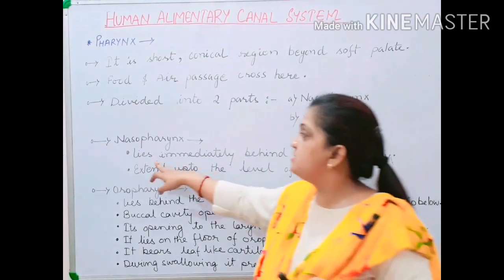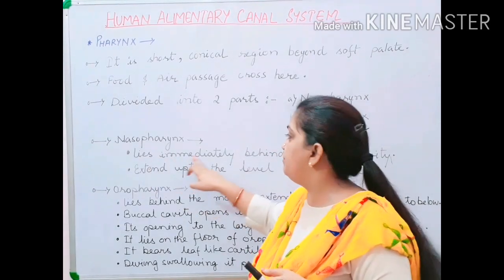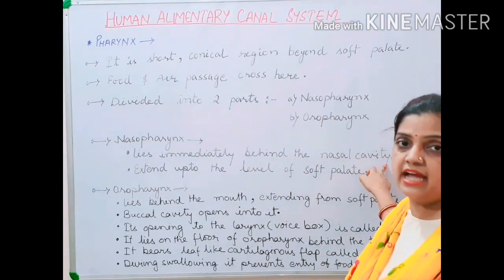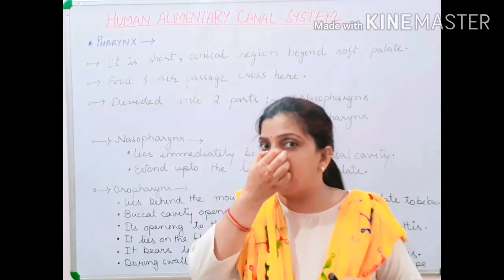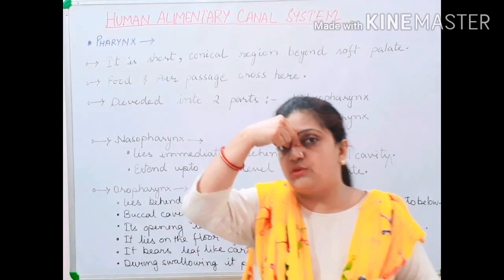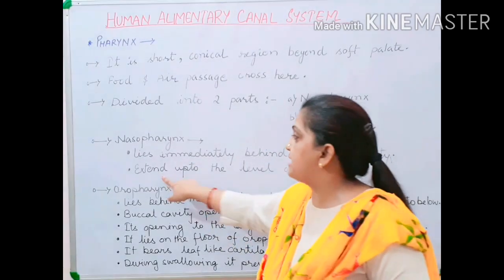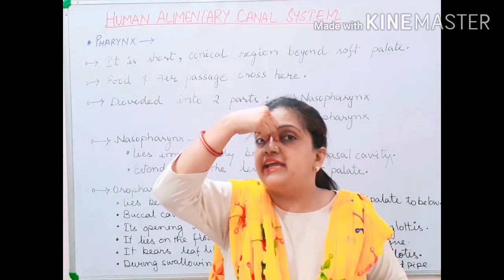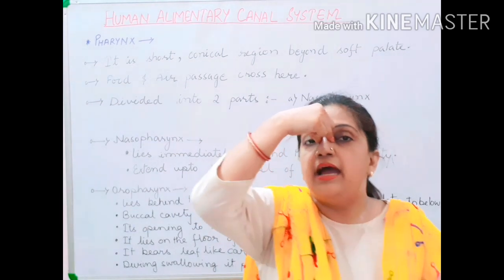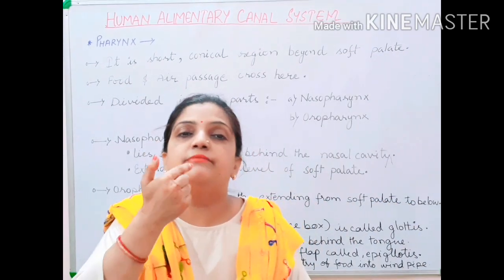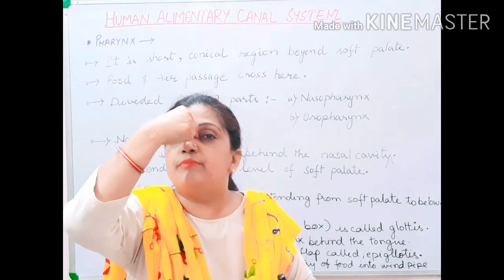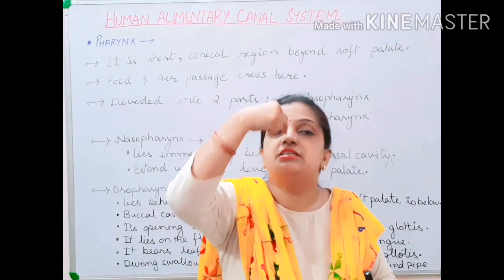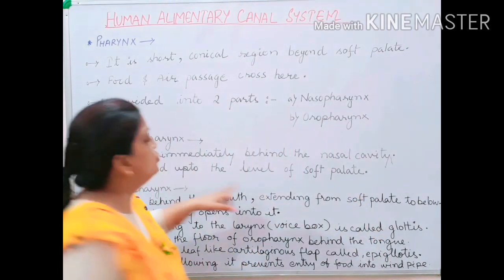That is why it is written that it lies immediately behind the nasal cavity. As soon as the nasal cavity finishes, your nasopharynx is located. It extends up to the level of the soft palate, which is a little lower where the mouth is finishing. So from here till the soft palate, it is moving down.